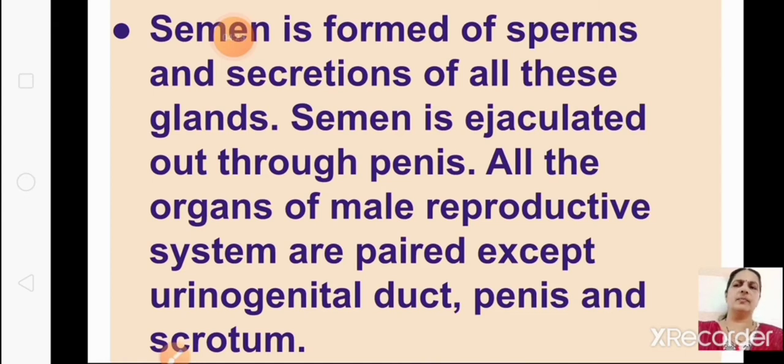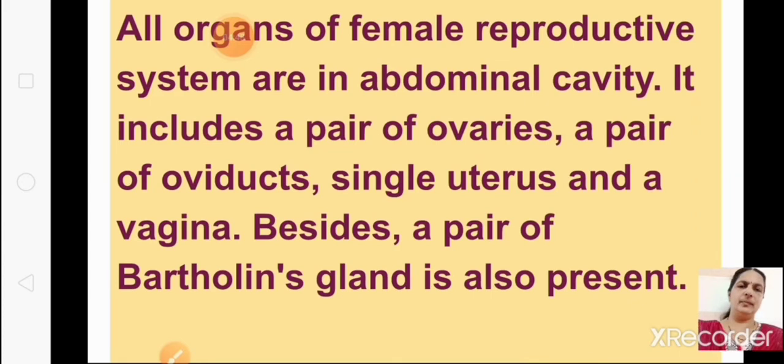All the organs of the male reproductive system are paired except the urinogenital tract, penis and scrotum. So except these three, which are single, all others are paired. I've already explained this in that video. You can just go through the details. Now I explained in short. Now let us come to the female.